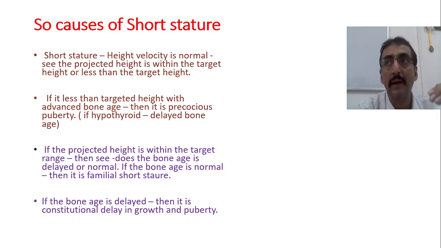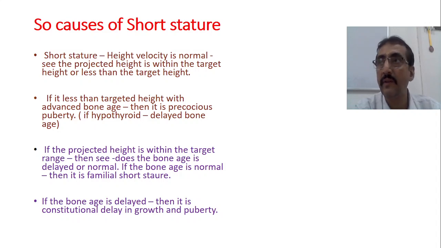We calculate the target height from the parental heights using a formula. If it is less than the target height, with the bone age advanced compared to the chronological age, but still the target height is less, then 100% it is indicative of precocious puberty.